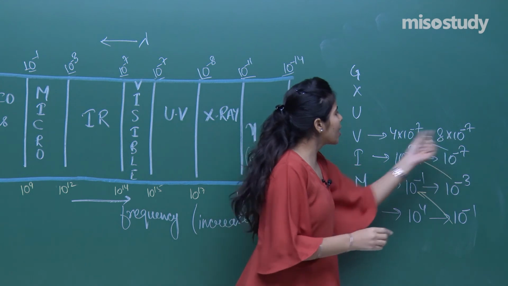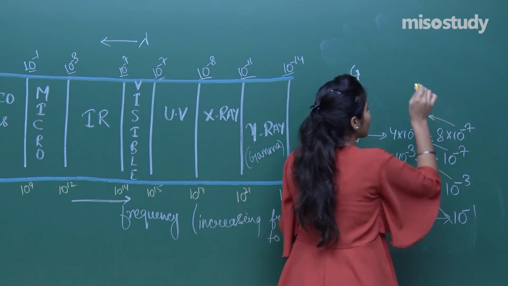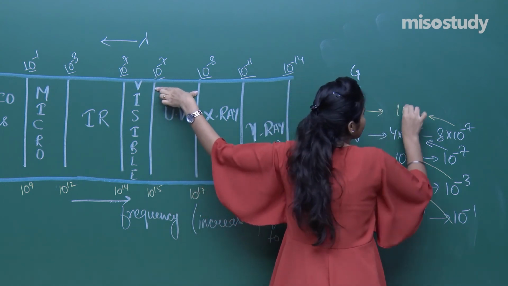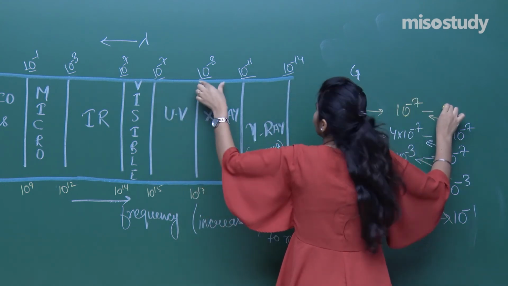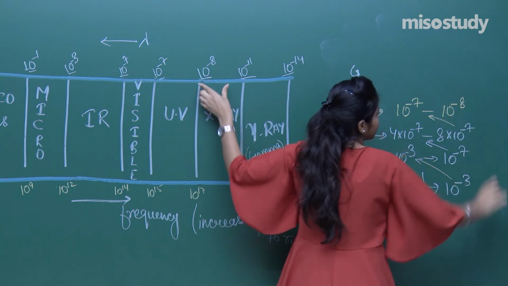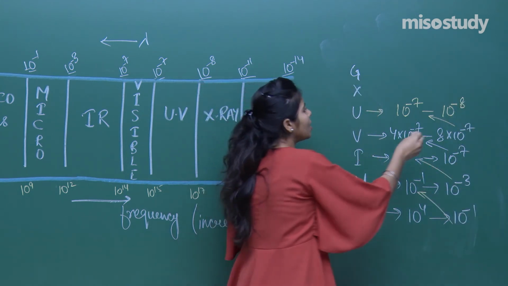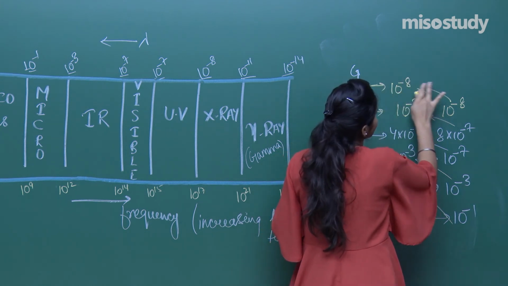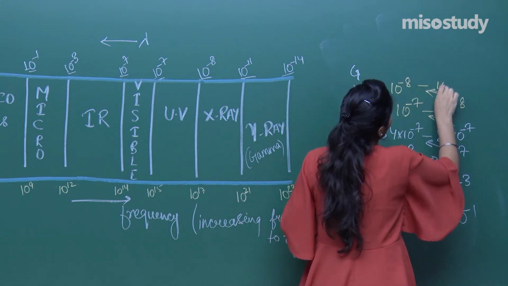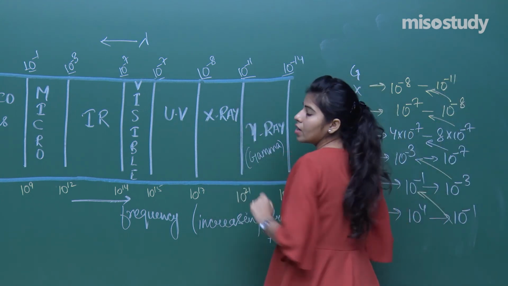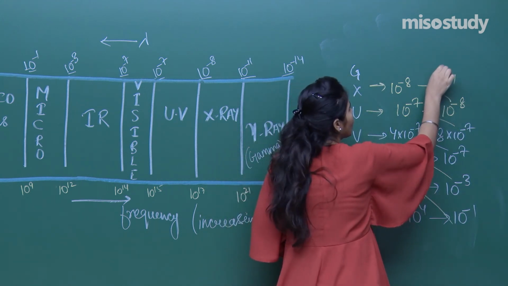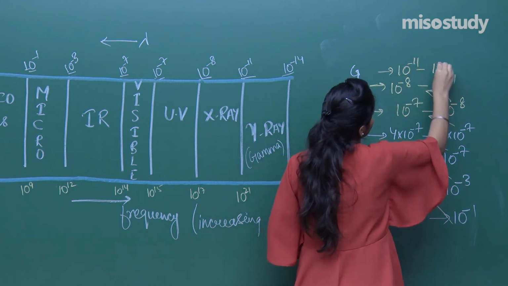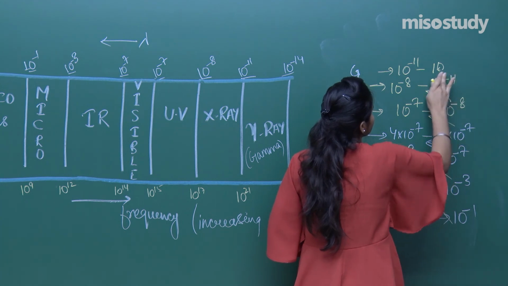Now again this 10 raised to the power -7 will go here, so we will have the range of UV as 10 raised to the power -7 to 10 raised to the power -8. Now similarly 8 will go up, so the range will become 10 raised to the power -8 to 10 raised to the power -11. Similarly 11 will go upward and the range will become 10 raised to the power -11 to 10 raised to the power -14.